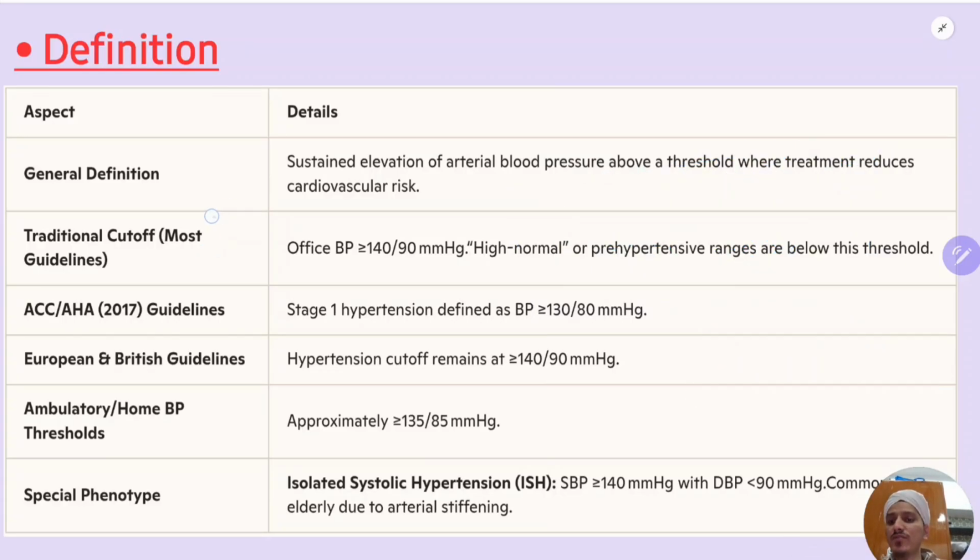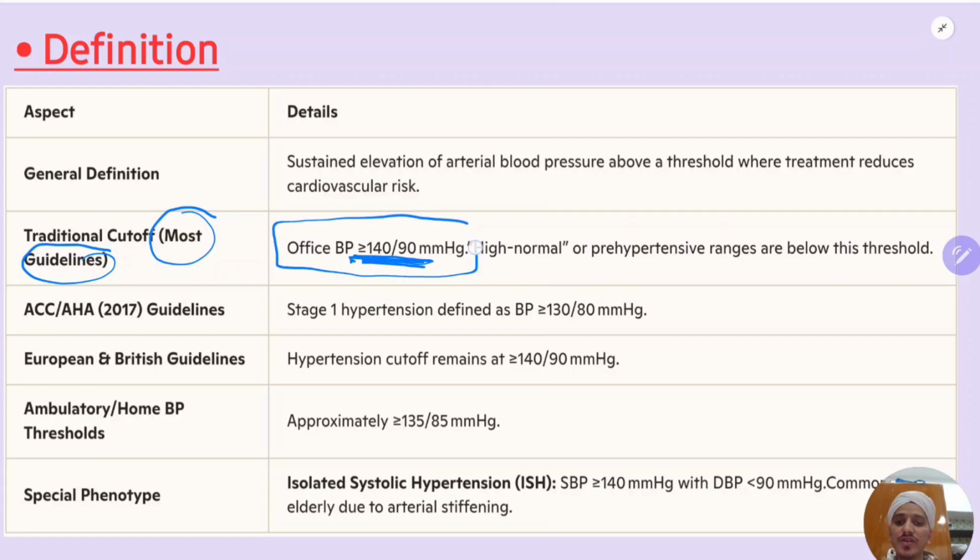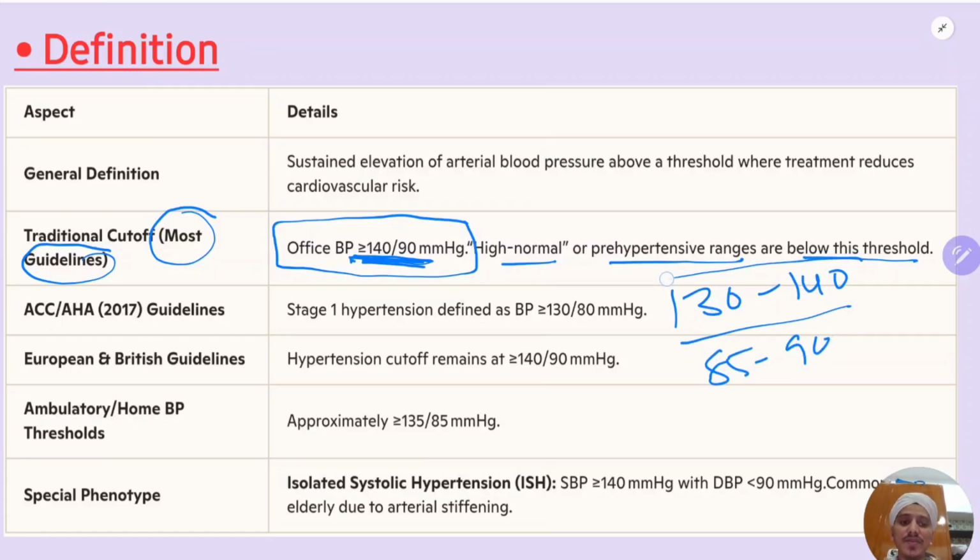So what is the traditional cutoff in most guidelines? Our main aim is to reduce the cardiovascular risk. According to most guidelines, if office BP is equal to or more than 140 by 90 mmHg, then that is known as hypertension. Most guidelines give this threshold. High normal or pre-hypertension ranges are below this threshold. For example, 130 to 140 by 85 to 90 is considered pre-hypertension.